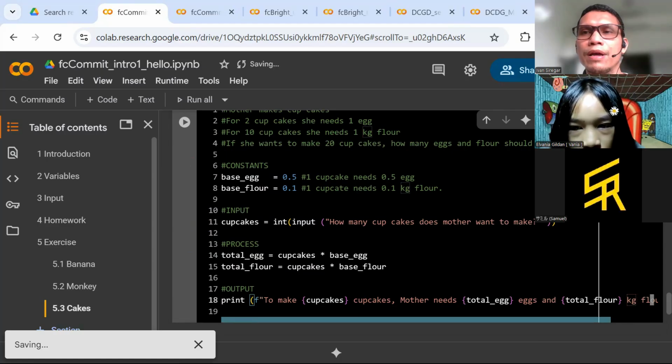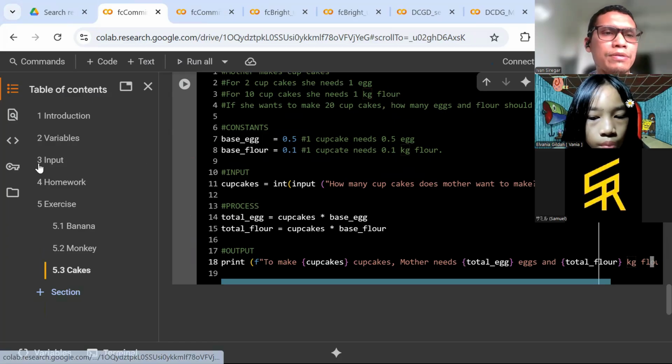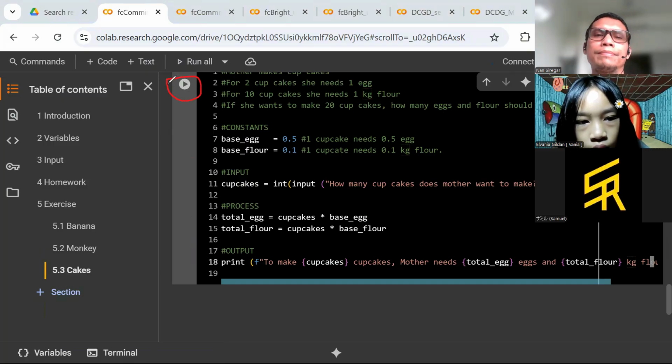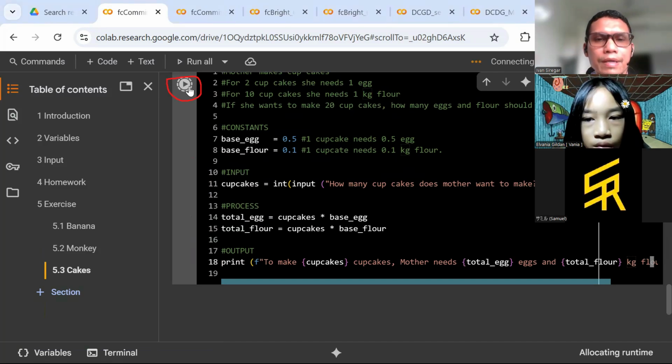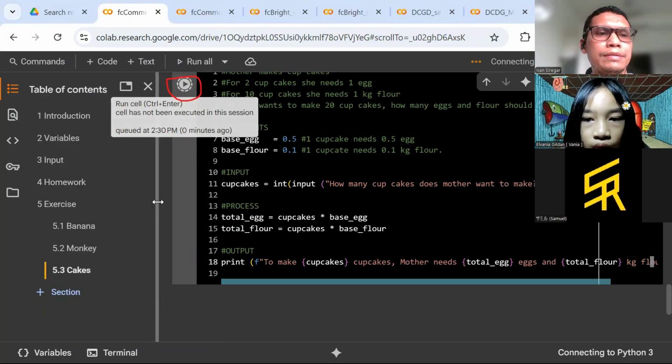Okay, so now you can execute the code. Once you finish writing the code, you can execute it simply by clicking this button. Okay, I also run this code and let's see.